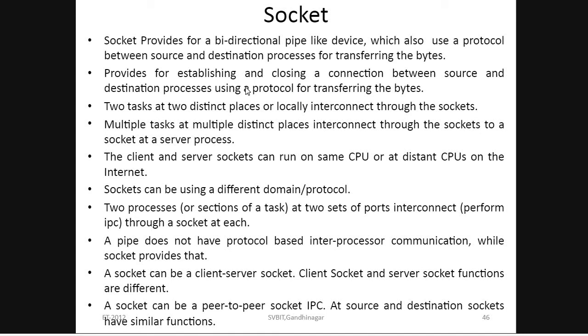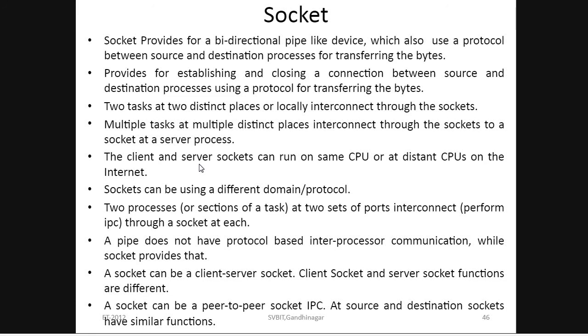Multiple tasks at multiple distinct places interconnect through the socket. The client and the server can run on the same CPU, or they can be on distinct CPUs.